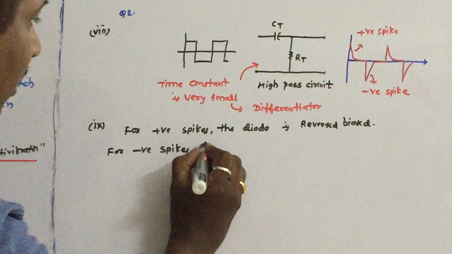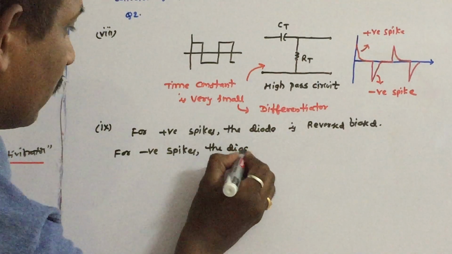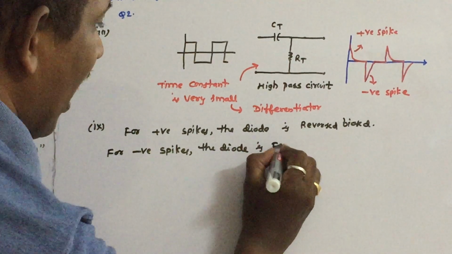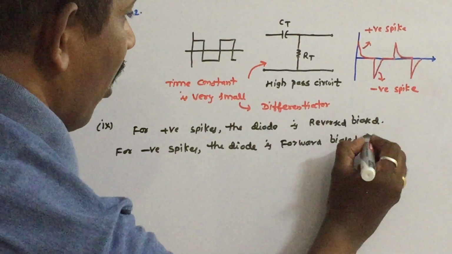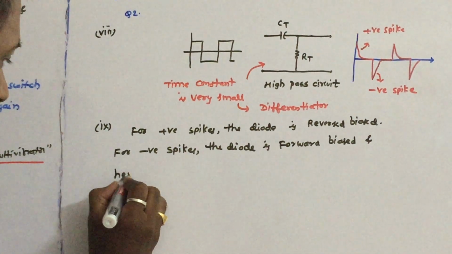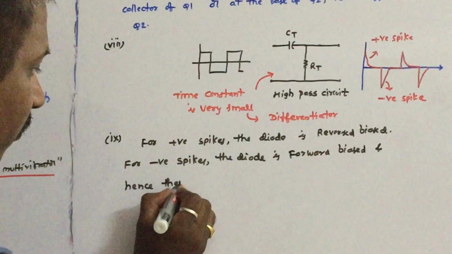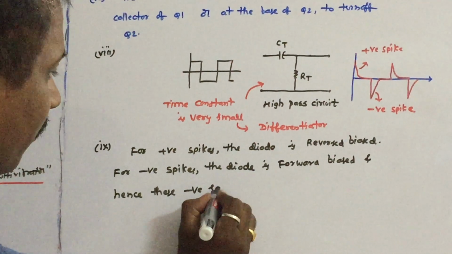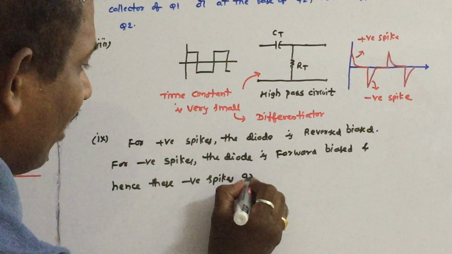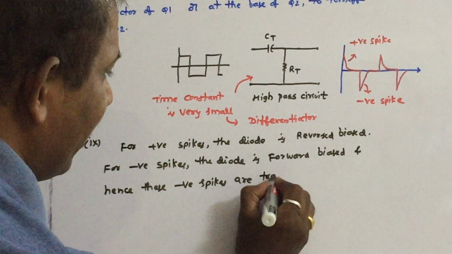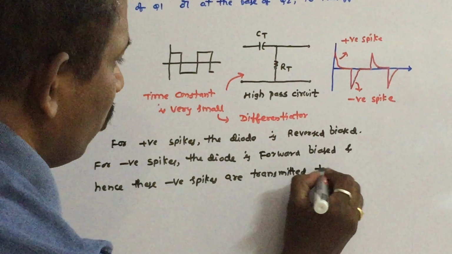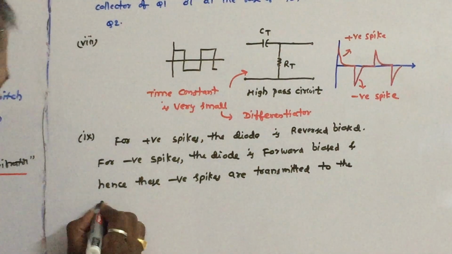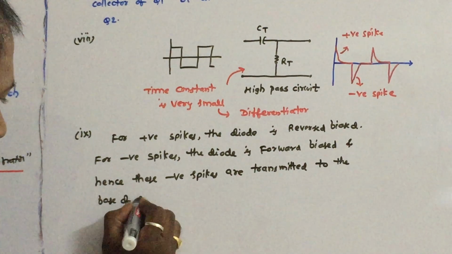For negative spikes the diode is forward biased and hence these negative spikes are transmitted or coupled to the base of Q2.